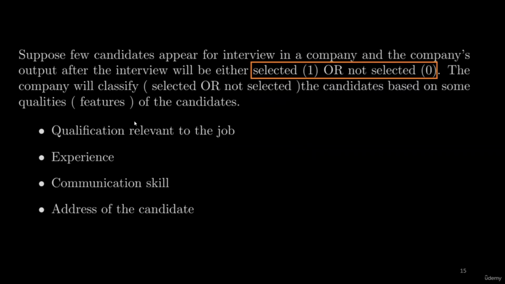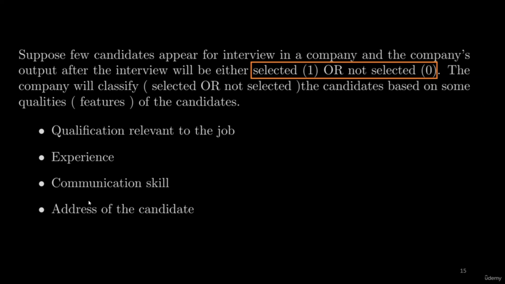Suppose a few candidates appear for an interview in a company, and the company's output after the interview will be either selected or not selected. That is, if the candidate is selected, it will be assigned a value 1, and if not selected, it will be assigned a value 0. The company will classify the candidates based on some qualities of the candidates.